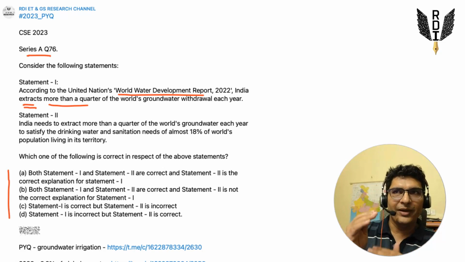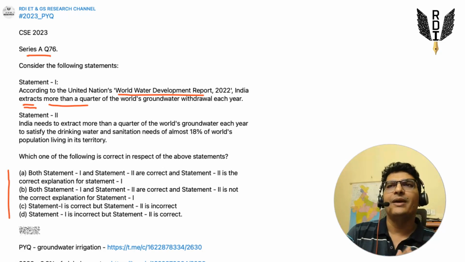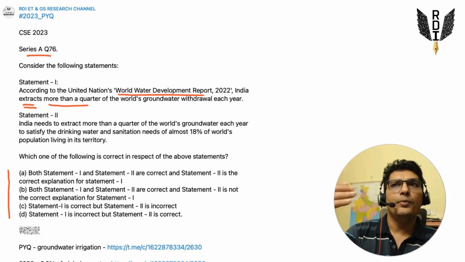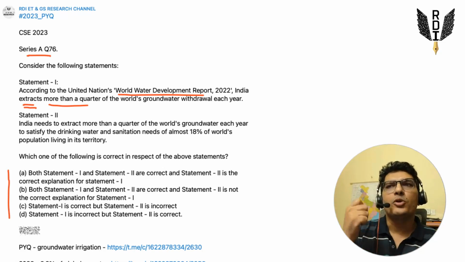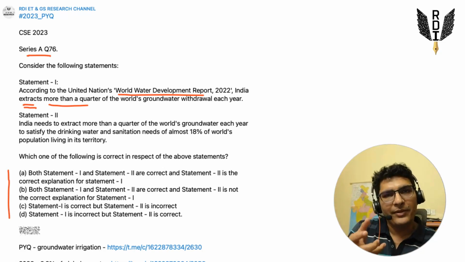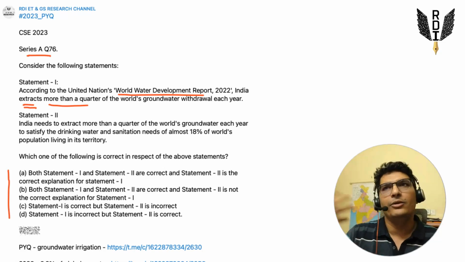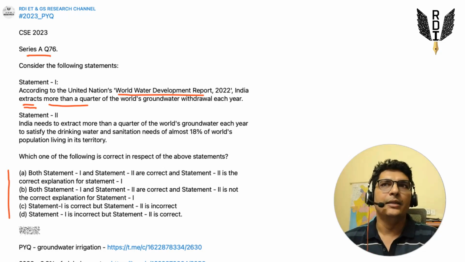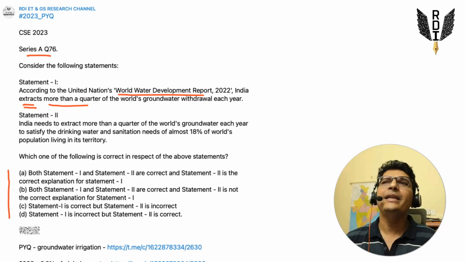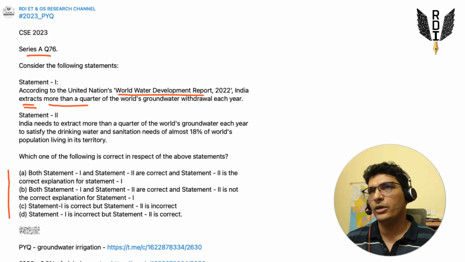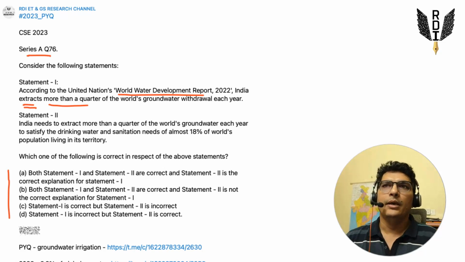So what approach you have to develop is go through both the statements and first process the easier statement. Whatever is the low hanging fruit statement, first process that, and then just see if you can arrive at the answer. If you can, great. If you cannot, then you will have to go through the other statement also. So the second statement here says India needs to extract more than a quarter of world's groundwater to satisfy the drinking water and sanitation needs, right?